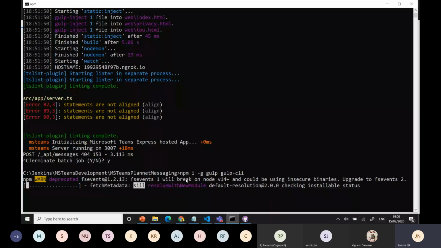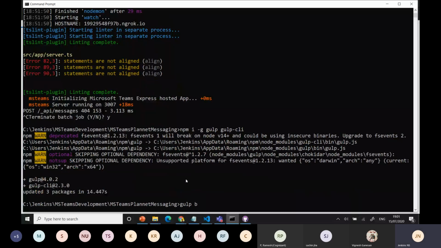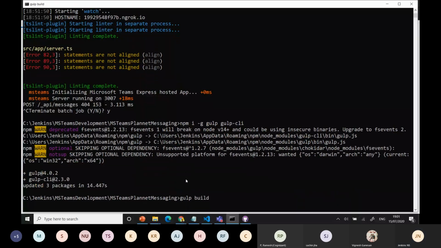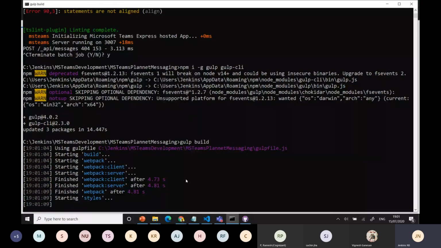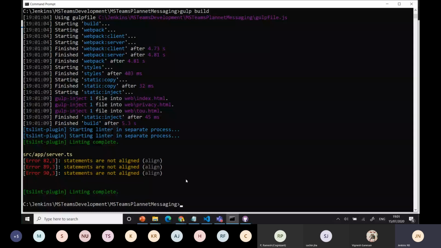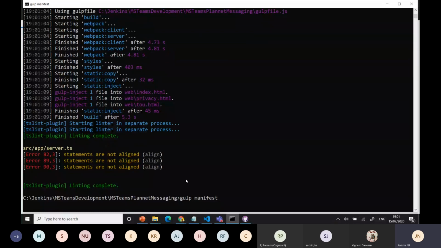Same like the SharePoint Framework we do, right? They say gulp build, just building the application. If you want to build the manifest, just type gulp manifest, or you can go directly to the task. Under the gulp task, it will generate, validate the package, and finally create the package for that. Just gulp manifest, and you get the manifest part.